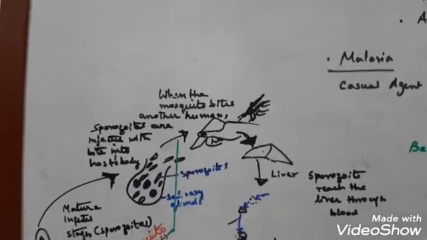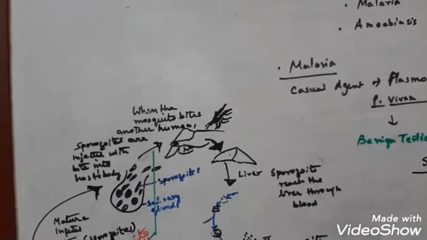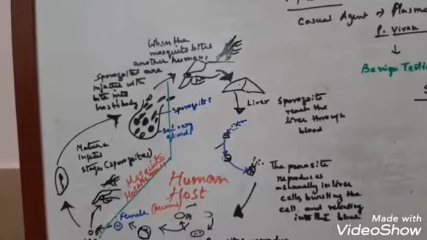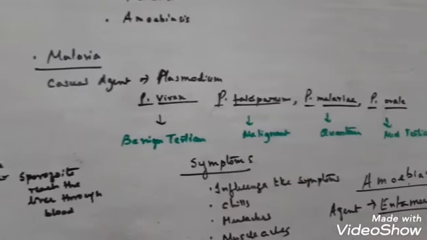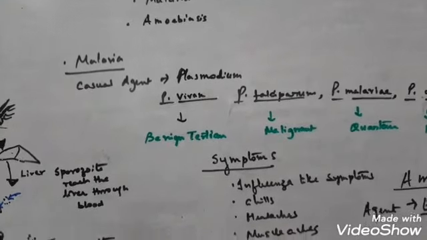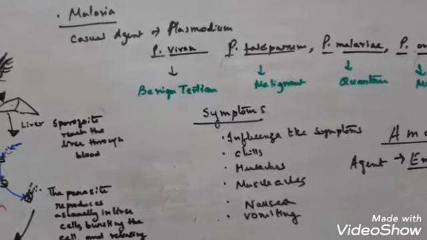So I hope you understood the process of the transfer of the sporozoites into the human body and the life cycle of the malarial parasite Plasmodium. Now you see what the symptoms of malaria are. You will have influenza-like symptoms: chills, headache, nausea, vomiting, and muscle aches.